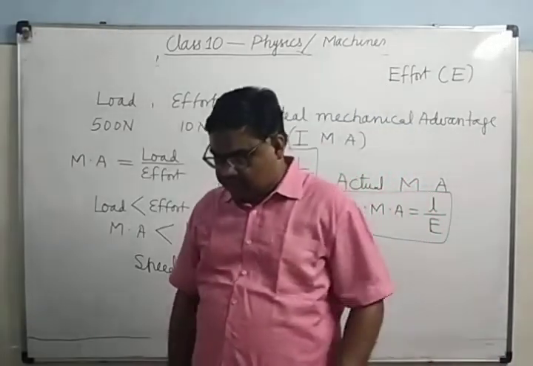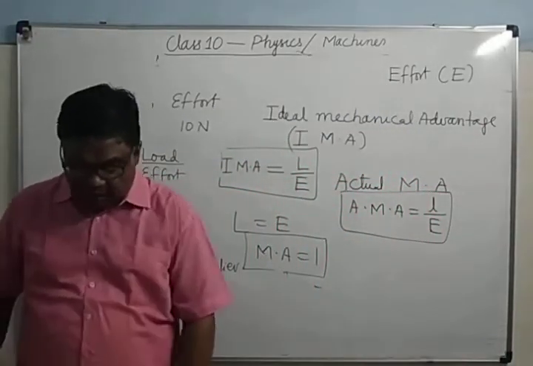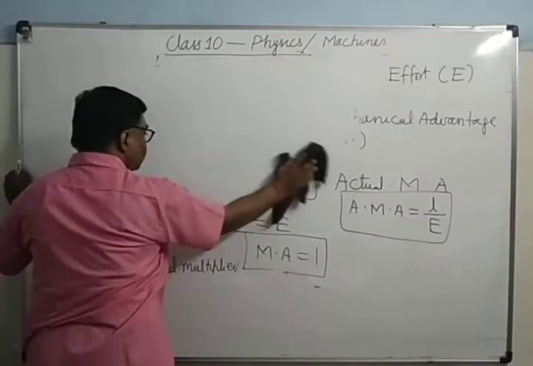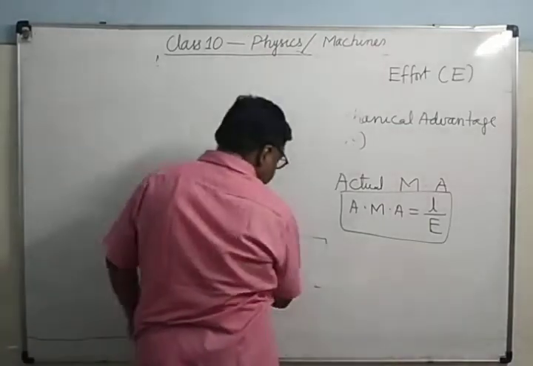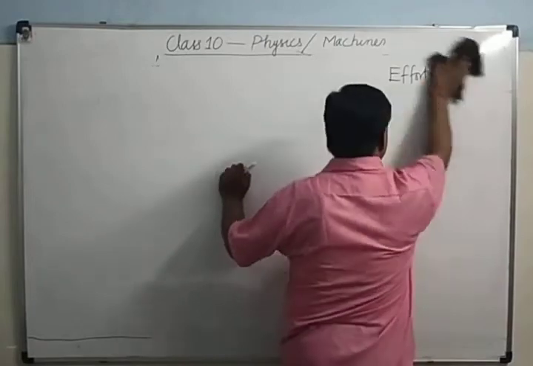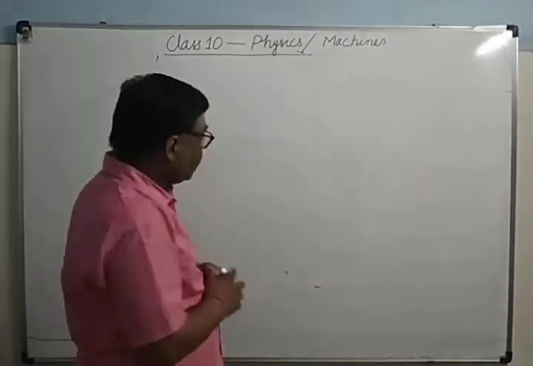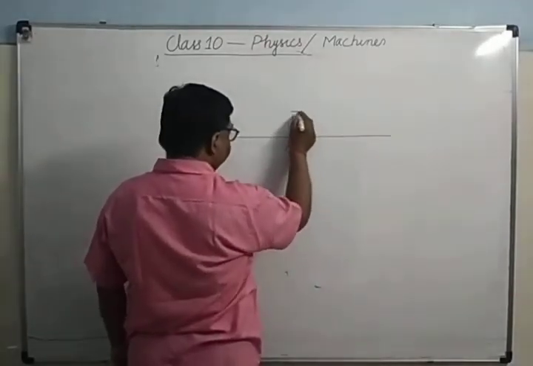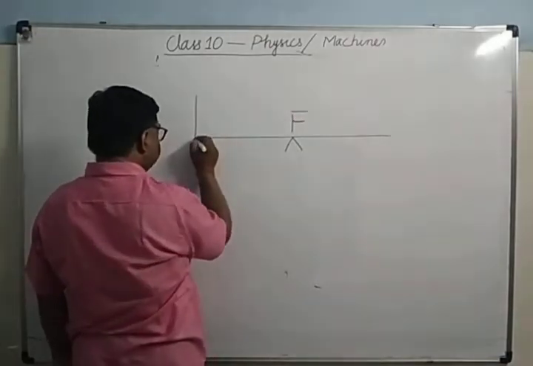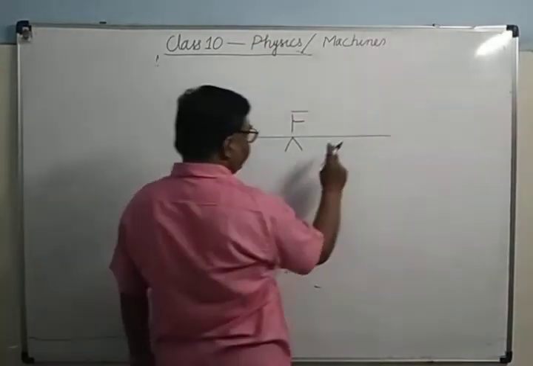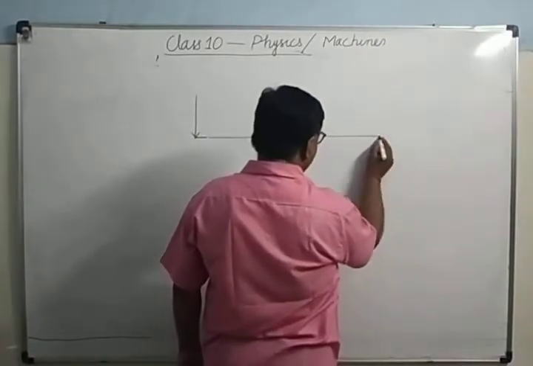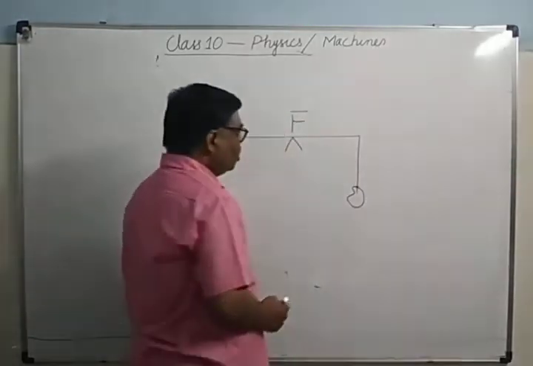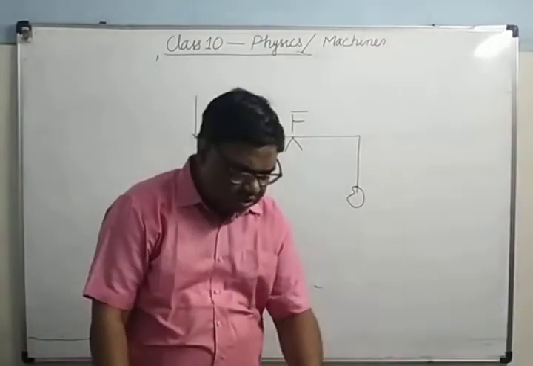Now see here, there is one more term: velocity ratio. What is velocity ratio? Here I am drawing one machine. This is a simple machine. Suppose this is a fulcrum F. Effort is applied at this end, and when effort is applied at this end, what happens to the load? Load raises.